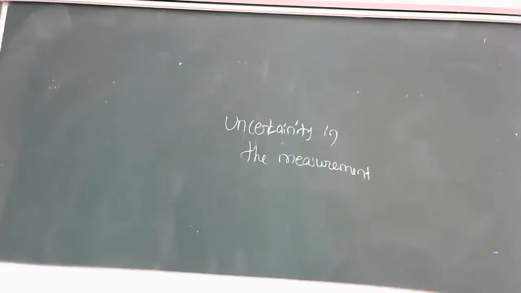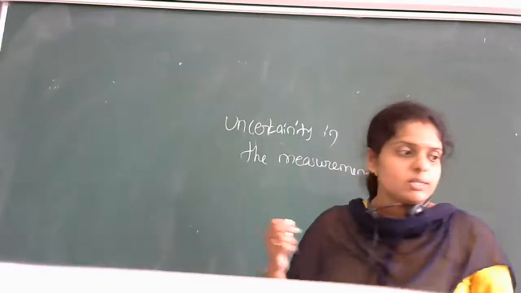How many types of errors are there? Two types of errors we have. The first one is systematic error. The second one is random error. So we have two types of errors, known as what? Systematic error and random error.